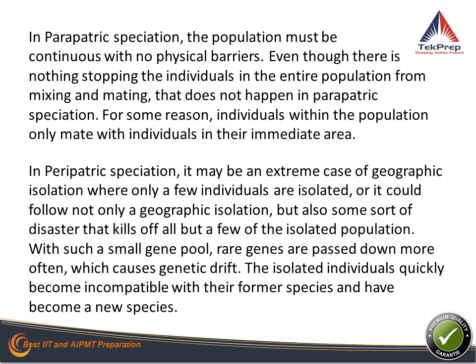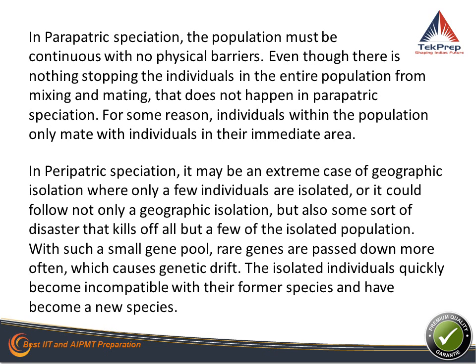But in extreme cases, it could be something wherein most of the individuals are killed due to some natural disaster or something like that, and since only a few of them remain, since there are really very few individuals alive, because of the small gene pool, only the rare genes are passed more often, which causes a genetic drift.